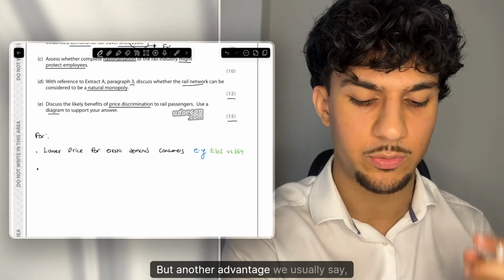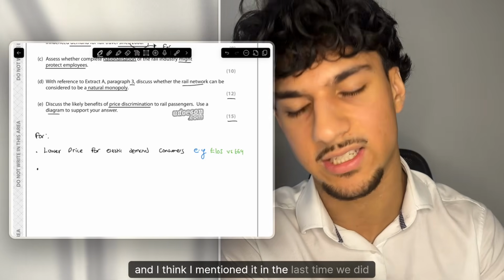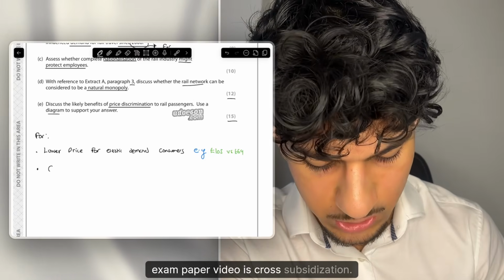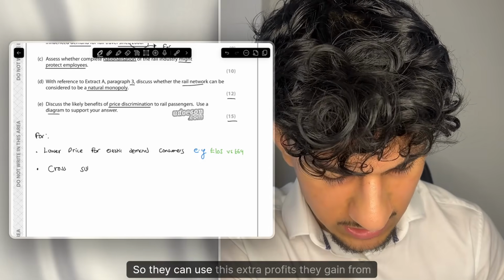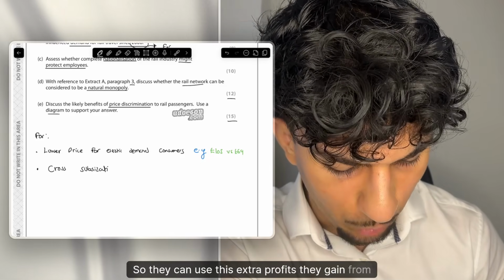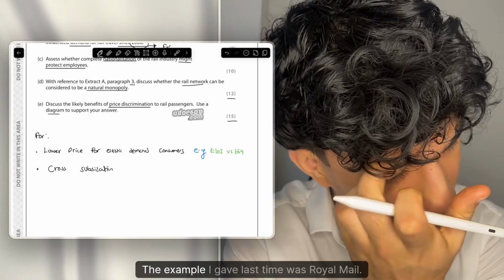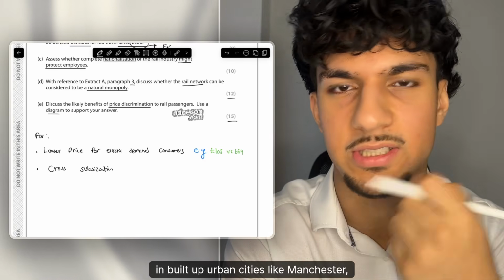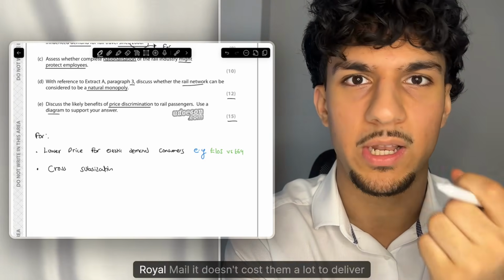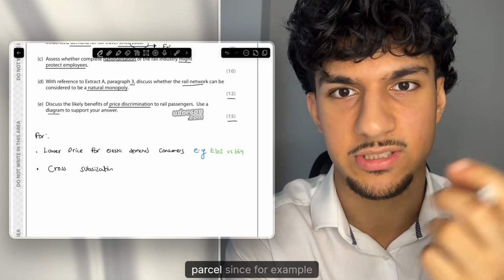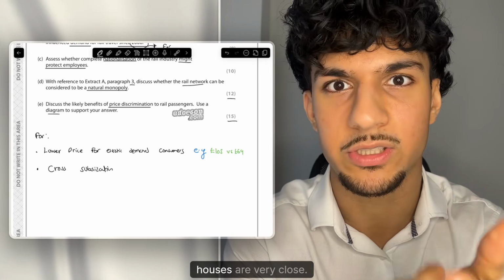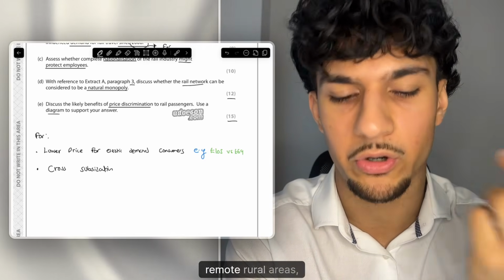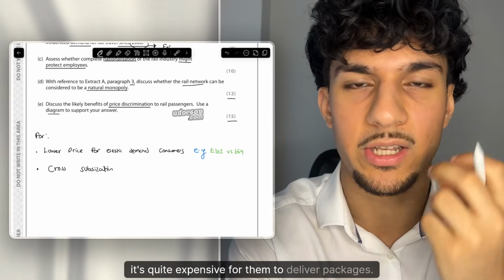But another advantage we usually mention, and I think I mentioned it the last time we did this exam paper video, is cross-subsidisation. So they can use the extra profits they gain from price discrimination. The example I gave last time was Royal Mail. In built-up urban cities like Manchester, Leeds, London, it doesn't cost Royal Mail a lot to deliver parcels, since, for example, houses are very close. But in places like the Scottish Highlands and remote rural areas, it's quite expensive for them to deliver packages.